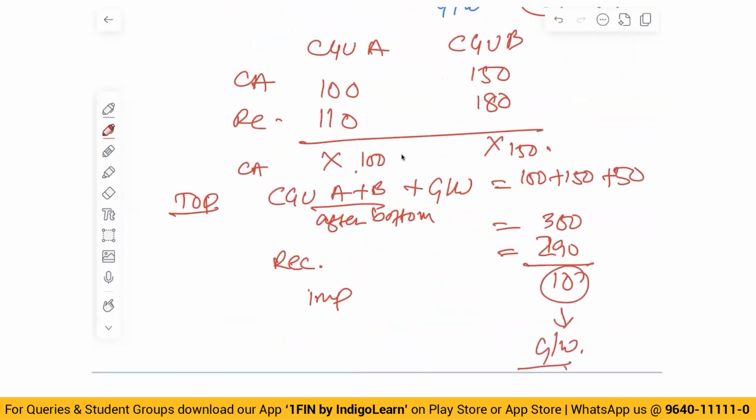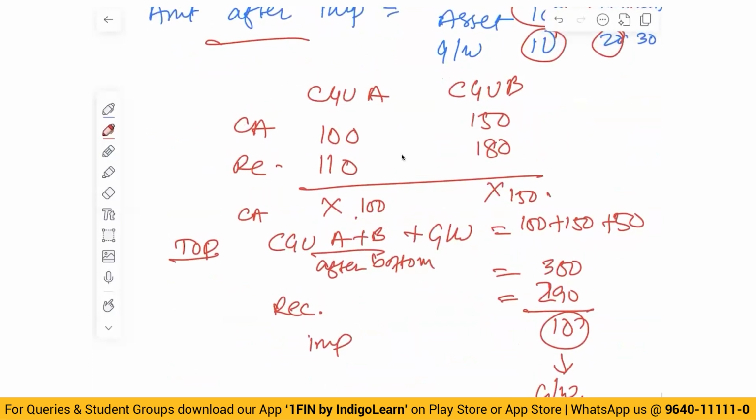Are we clear? Now, here one more scenario could be possible. Sir, if this recoverable amount is, say, 90, then first you will have impairment loss of 10 here. And while doing this calculation, you will take 90 plus 150 plus 50, which is 290. And recoverable amount will be 180 plus 90, 270. Then there is a loss of 20. This 20 will be allocated to goodwill. First, you will knock off goodwill, then you will take to other assets.